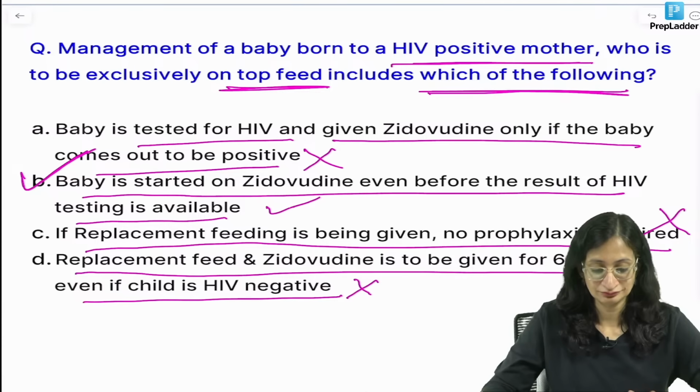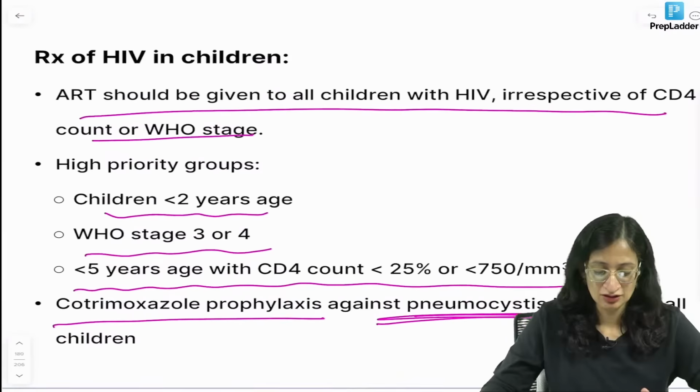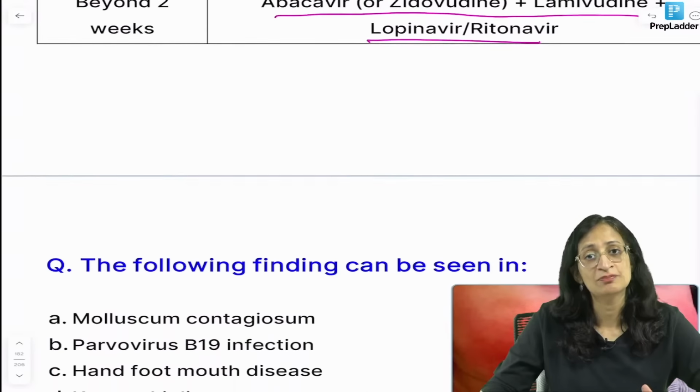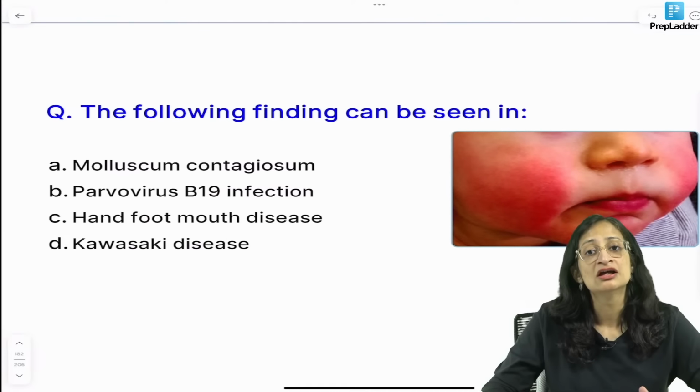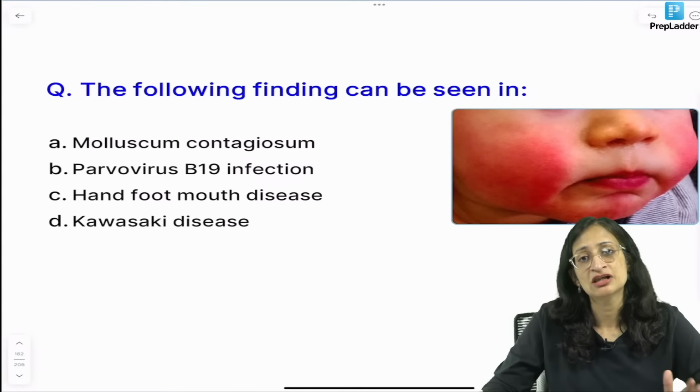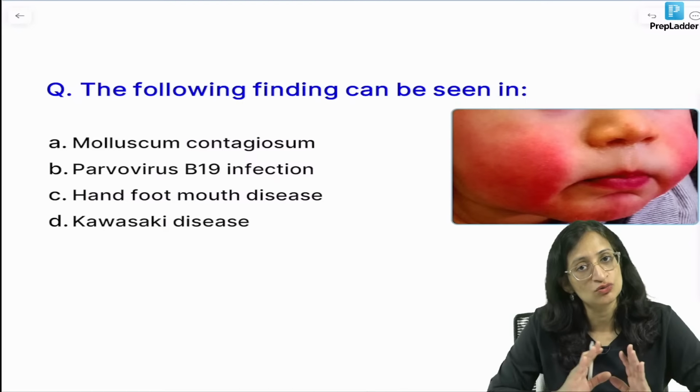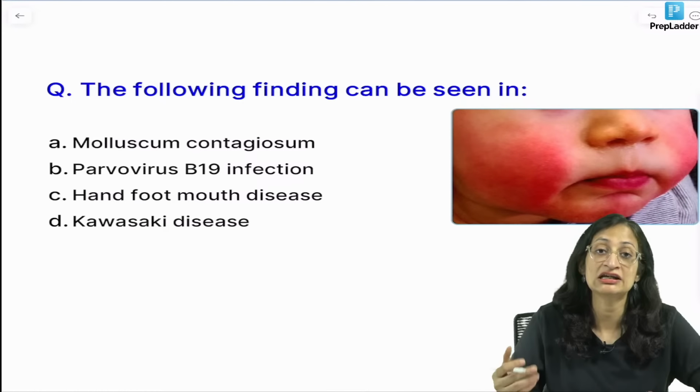Okay. Moving ahead. So what is the recommendation for breastfeeding? So ideally, you should give replacement feeding if an affordable, feasible, acceptable and safe method of feeding is available, alternate feeding. If not, then do exclusive breastfeeding. That is what is recommended in developing countries.